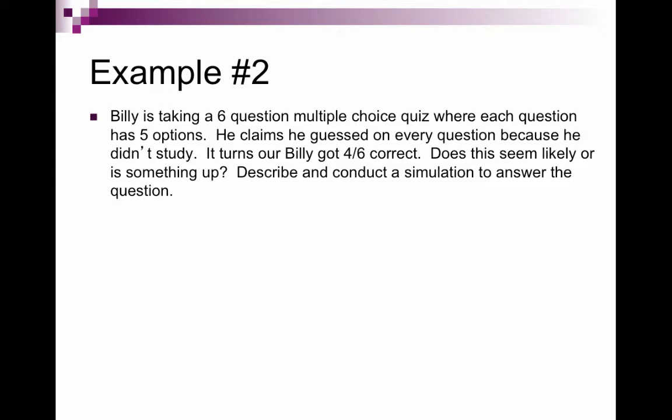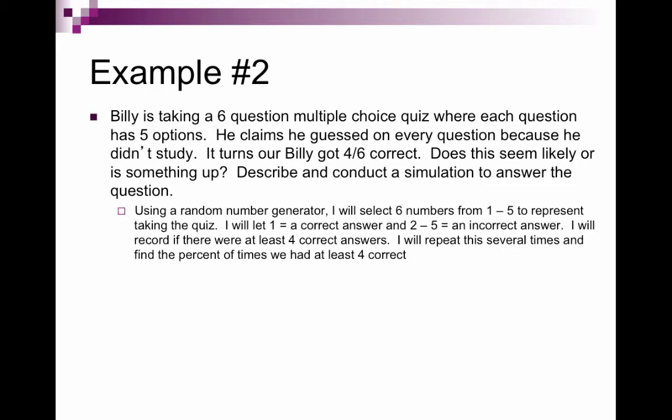So in this case, one question is a component. There are 5 options. Because we're going to be using a calculator, we can be very specific. We're going to pick numbers 1 through 5 because there's 5 options. And then let one of those numbers be a correct response, and then the rest would be a wrong response. And that would be one component, and how we'll model that. A trial will end here after 6 questions because the quiz has 6 questions.